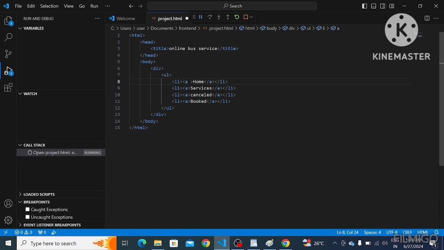We have to mention that page in href. If we have that page, or another image or whatever it is, we have to mention it in this href. If we don't have any reference, we use href with the hash symbol.